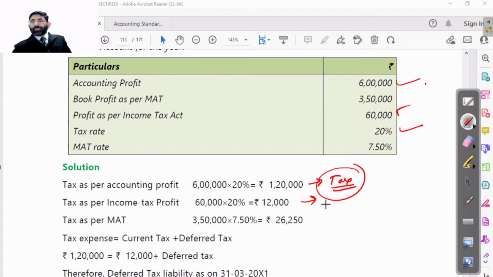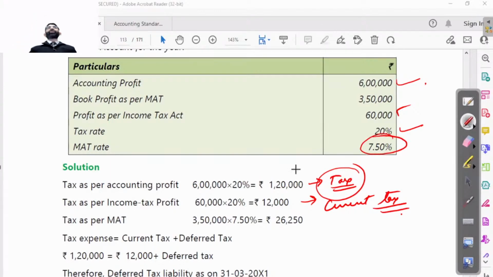So it will be only 12,000, which is to be paid in the current year. So this is current tax. Then as per MAT also we have to check the calculation in case of corporates. As per MAT, we have to pay 7.5% of the book profit as per MAT. So we have calculated it. It is 26,250.